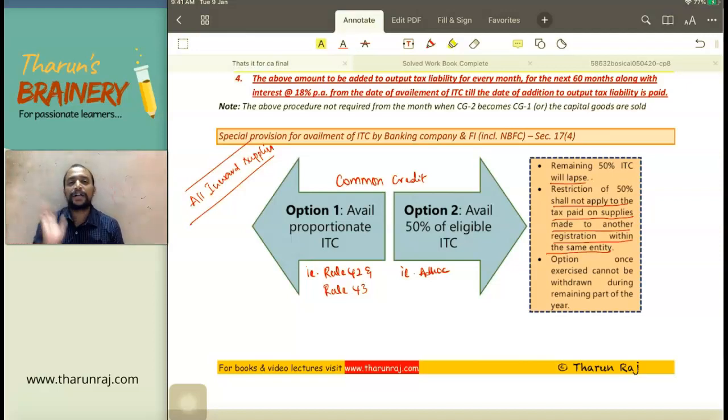And all other income, by whatever name called, because a bank will have a lot of other incomes, multiple charges they are levying, like debit card charges, credit card charges, this charge, that charge. So with respect to all the charges, GST is payable, and that is the other income. So interest income is exempted and other income will be taxable. Therefore, whenever they receive inward supplies, input services, inputs or capital goods, whether they are specifically towards taxable supply or specifically towards exempted supply cannot be identified. So the majority are common.